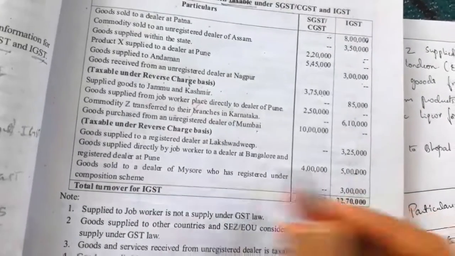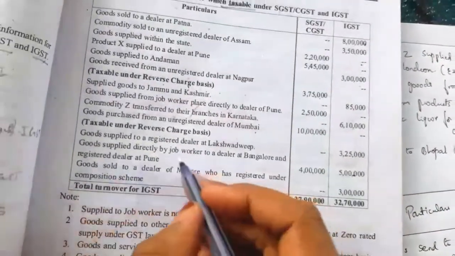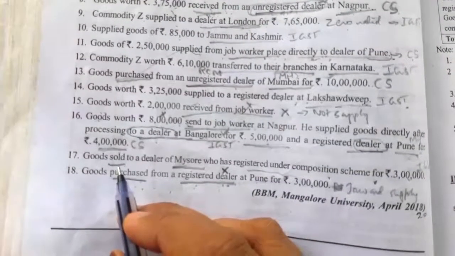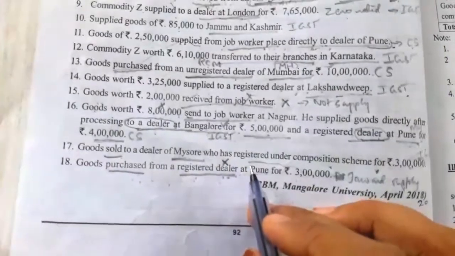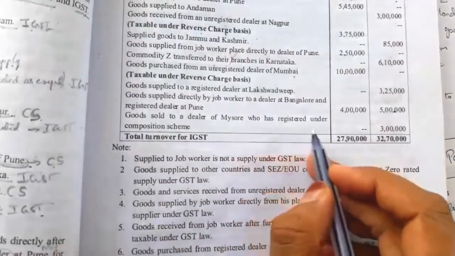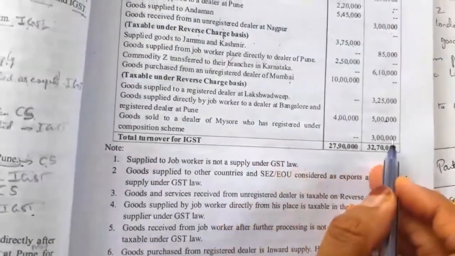Next again make it sub point, goods supplied directly by job worker to a dealer at Pune, 4 lakh amount. Next, 17 point, goods sold to a dealer of Mysore who was registered under composition scheme. So under IGST column we have to take 3 lakh.